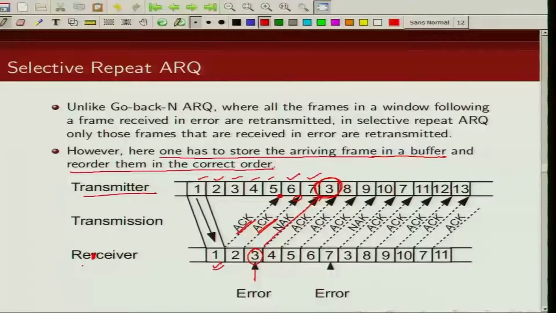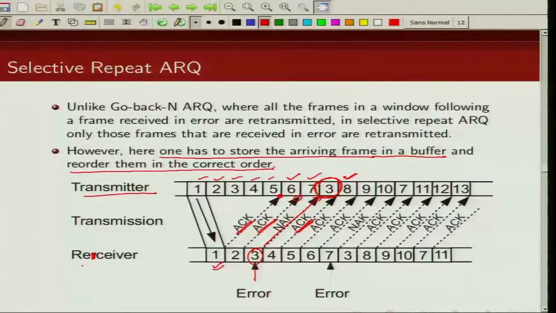Here, since packet 4 is received correctly, we don't retransmit it. We send the next packet. We already sent up to packet 7, so now we are going to send packet 8. So this is a difference from go back N. In go back N, we start retransmitting again from the incorrectly received packet.